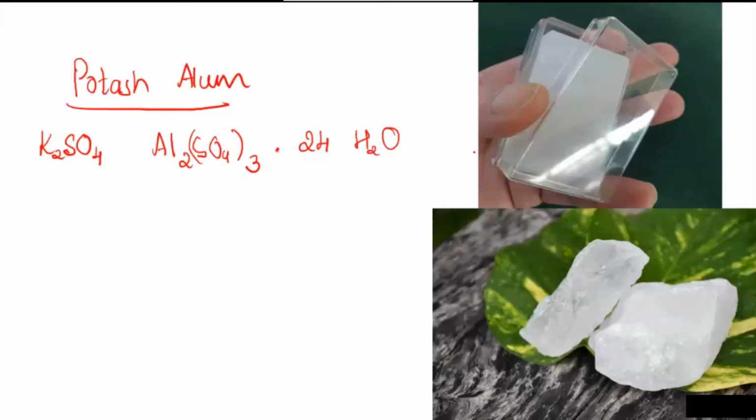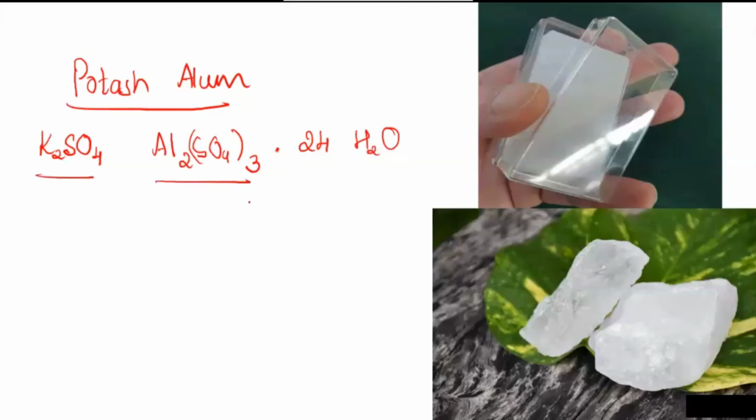These potash alum crystals are also used in cleaning water. If the water is muddy, they add these crystals or the powder of potash alum, and it will help coagulate that muddy water also. All the mud will settle down at the bottom and you will see that the fresh water is there. So that's the application of this double salt, potassium sulfate and aluminium sulfate. That is potash alum, made up of two simple salts.